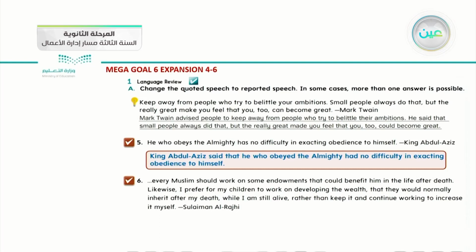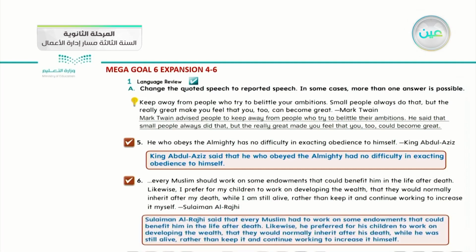Okay? The last point is every Muslim should work on some endowment that could benefit him in the life after death. Likewise, I prefer for my children to work on developing the wealth that they would normally inherit after my death while I am still alive, rather than keep it and continue working to increase it myself. Who said that speech? Sulaiman al-Rajhi. How can I apply that reported speech with Sulaiman al-Rajhi?